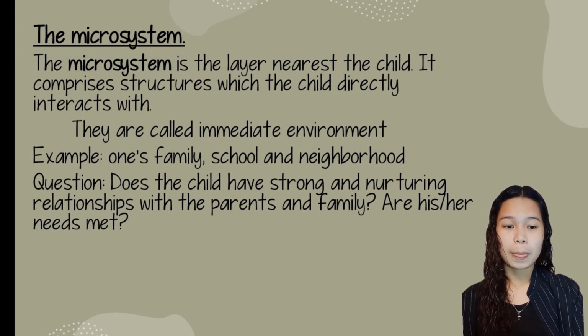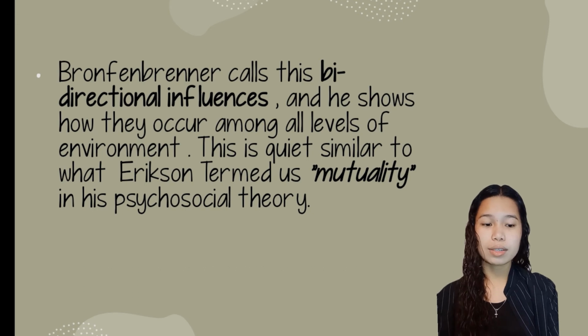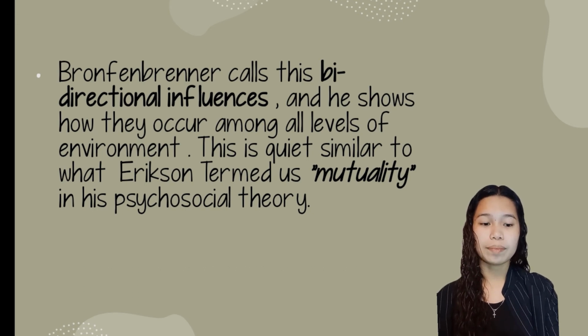This means that the child is affected by people with whom he interacts, and in turn these people are also affected by the child. Bronfenbrenner calls this bidirectional influences, and he shows how they occur among all levels of the environment. This is quite similar to what Erikson termed mutuality in his psychosocial theory.